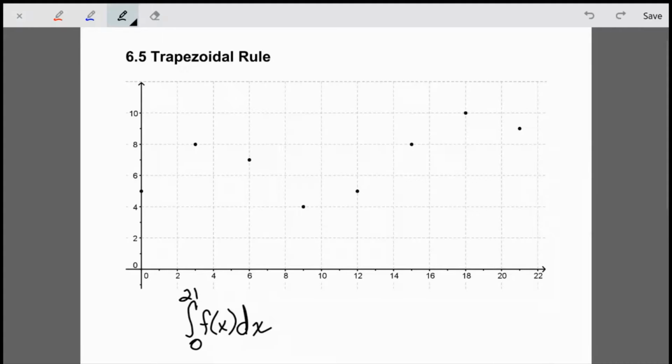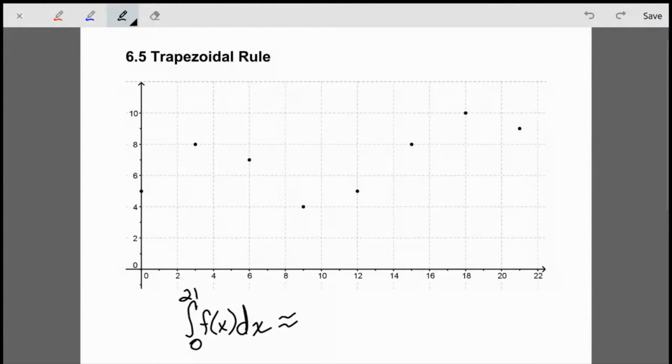Now, we could definitely do a left-hand or a right-hand approximation. Midpoint would probably be a bad idea here. But those are not going to use all of our data points. So what I'm going to do instead is use this trapezoidal method. The way the trapezoidal method works is instead of drawing a rectangle by using either the left-hand or the right-hand or the midpoint function value, I'm just going to connect these data points with line segments, and I'm going to create trapezoids.